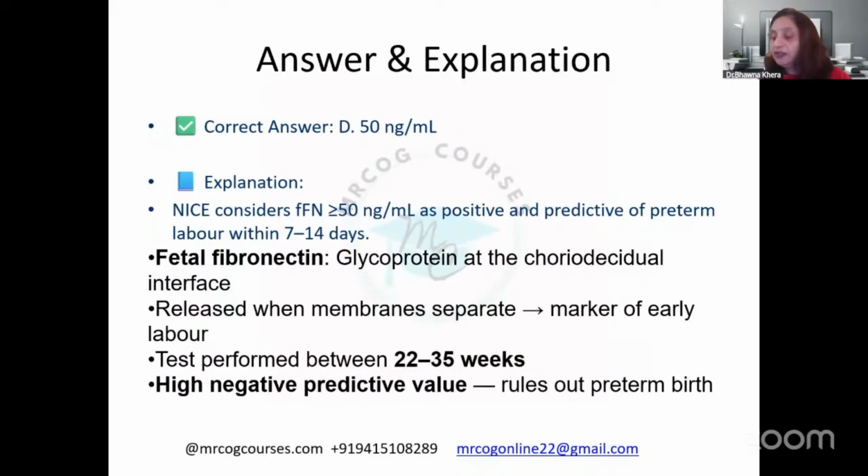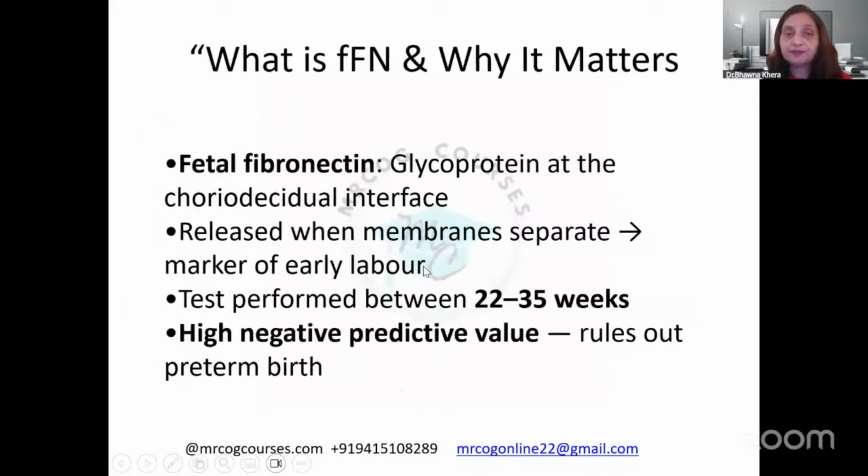So basically, what is fetal fibronectin? This is a glycoprotein at the choriodecidual interface. So you can say it is a glue between the chorion and the uterus, the decidua part. Okay, so that's a kind of a glue there. When this separation occurs at this place, that glue actually gets released as a chemical substance, and that is the substance which we measure. The test is usually performed between 22 to 35 weeks and has a high negative predictive value. It rules out the preterm birth.